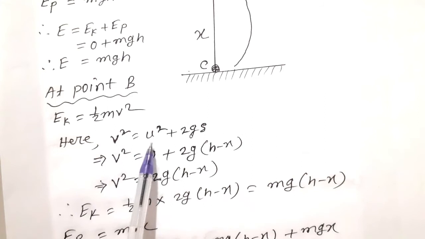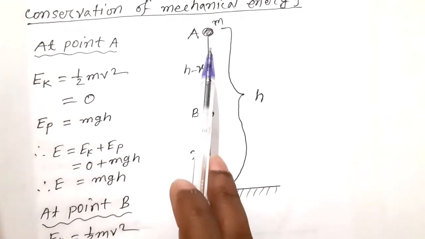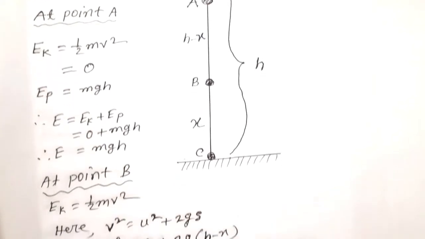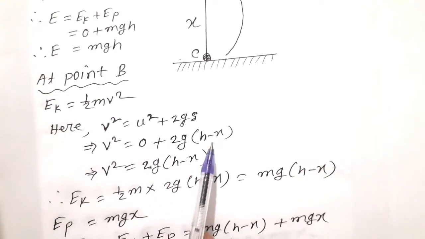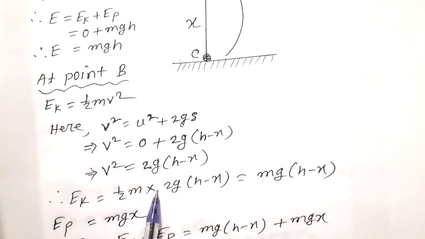Here v square is equal to u square plus 2gs, where s means the distance at B from A, that is h minus x. So v square is equal to 0 plus 2g(h minus x). Therefore v square is equal to 2g into (h minus x). So EK is equal to half m into 2g into (h minus x), which is equal to mg(h minus x).